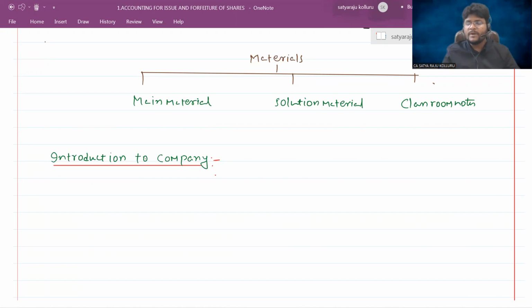So the basic issues here I'm going to explain, because to understand the company accounts in a better manner, first you need to understand what is really happening in the companies: what is the meaning of company, what are the different types of companies, what are the characteristics of the company, what are the different books of accounts maintained by the company, what is the compliance system followed by a company, what is the meaning of annual report, annual return, financial statements, which formats they need to follow at the time of preparation of financial statements, and what is the applicable framework related to the company. Such issues you need to know. Do you understand what I'm telling, guys?